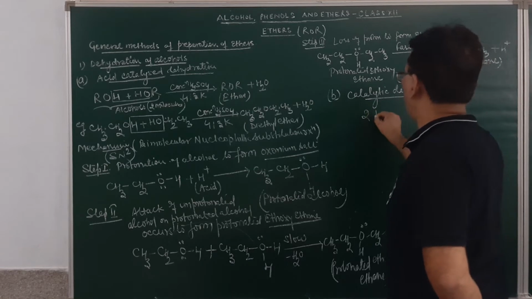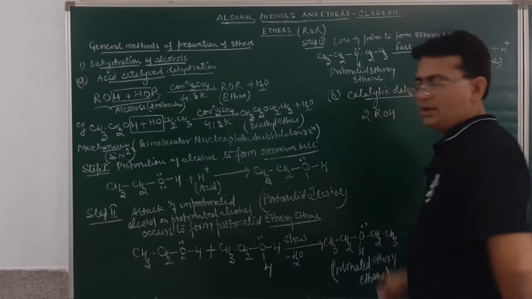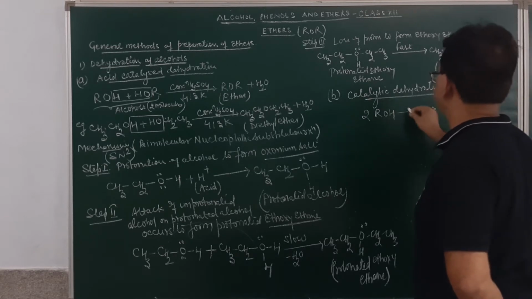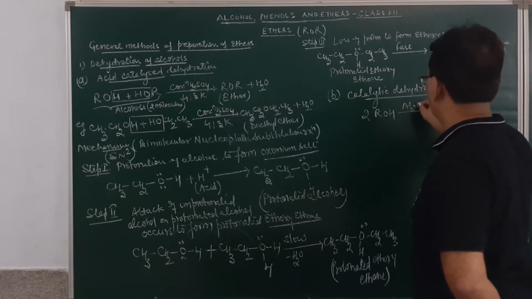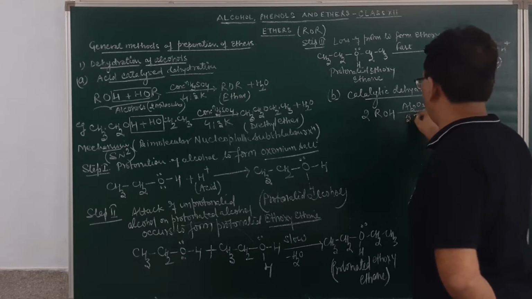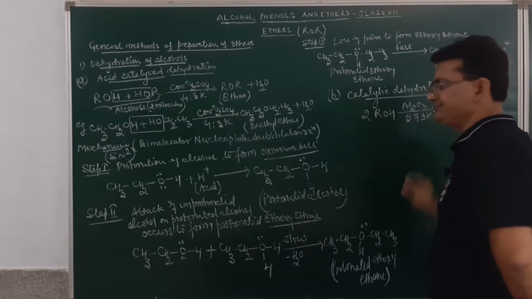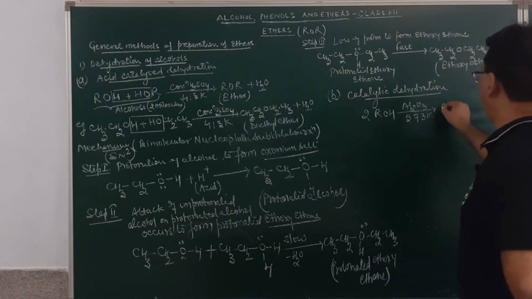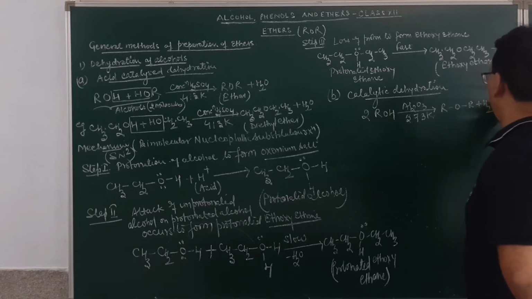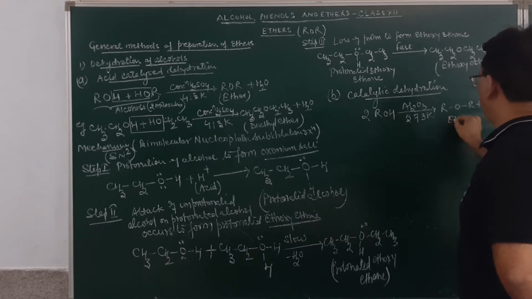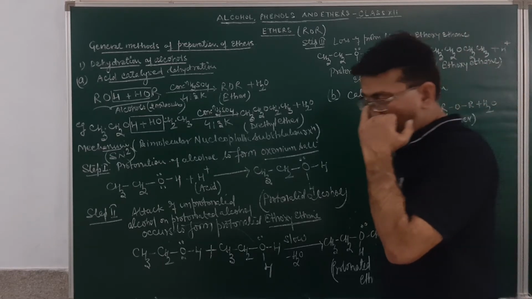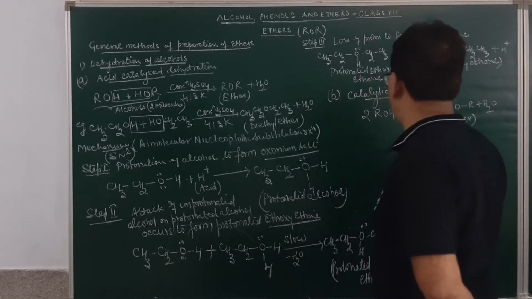If we take alcohol and the vapors of alcohol are passed over aluminium oxide at the temperature of 573 Kelvin, it will result in the formation of ether molecule, plus a molecule of water will be given out. So what is obtained over here? It will result in the formation of ether. So only symmetrical ether can be prepared by this method.